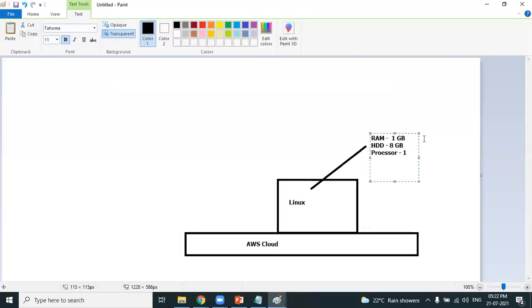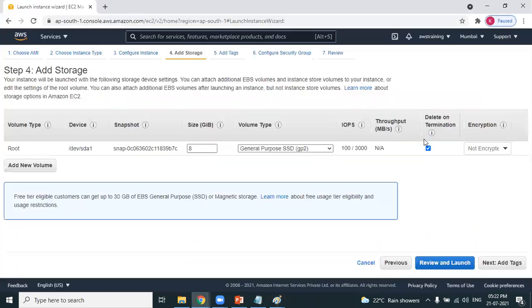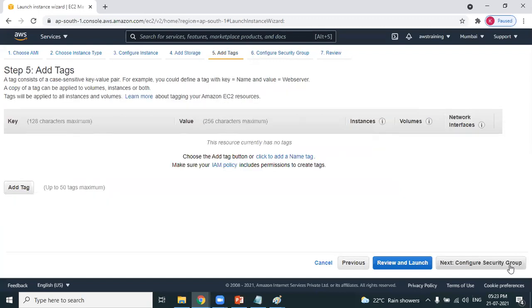Fine. And you're not allocating RAM from your laptop. You're not allocating hard disk from your laptop. We are using the RAM of AWS data center. We are using the hard disk of AWS data center. We are using the processor from AWS data center. So that's important. You're consuming the hardware of AWS cloud and creating the machine as per your requirement. That's the beauty. Step 4, take the default. Step 5, tags. Tags are providing the name. You can do it later. Don't worry.